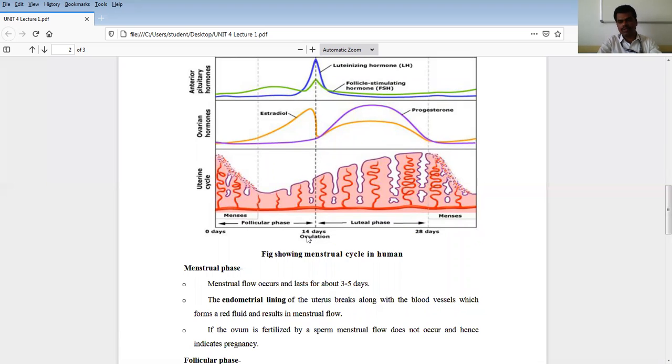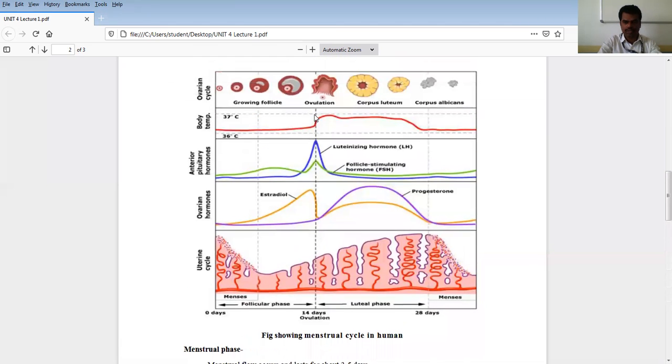So in this menstruation cycle, for example, if it is 28 days, then we divide it exactly in half. That is the 14th day. If you consider the entire cycle is 28 days, then the 14th day is exactly half of that. On that day, ovulation takes place.